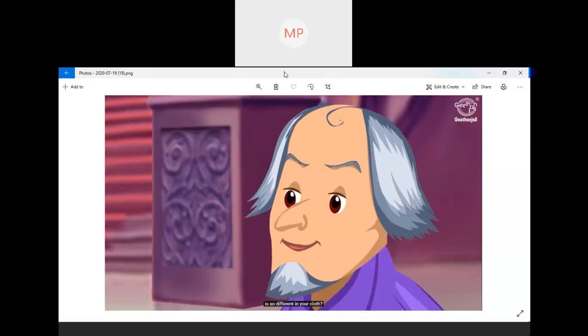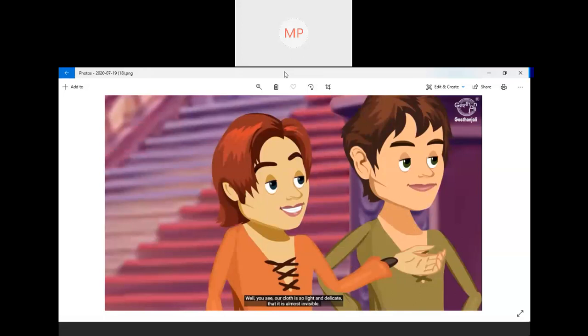See, everyone has lots of clothes, right? So the emperor has more clothes. He's asking, what is something special in yours? Now they are explaining. Well, you see, our cloth is so light and delicate that it is almost invisible.